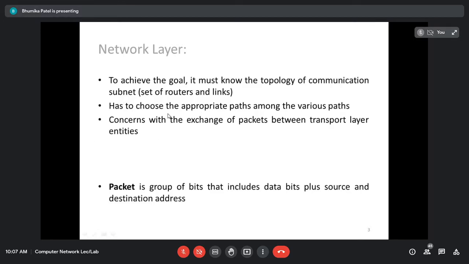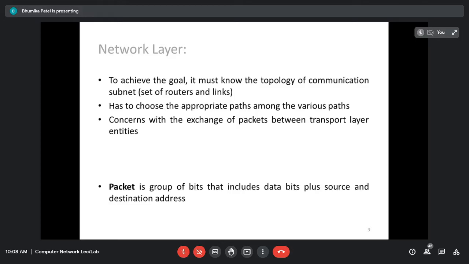Second thing, it has to choose the appropriate path among the various paths. It may be possible that from the source to the destination there are multiple paths, right? For example, a message can go from source to router one, then router two, then router three, then router four, and then the destination. Second path can be from the source to router one, then router four, then maybe router two, then router five, and so on, right?